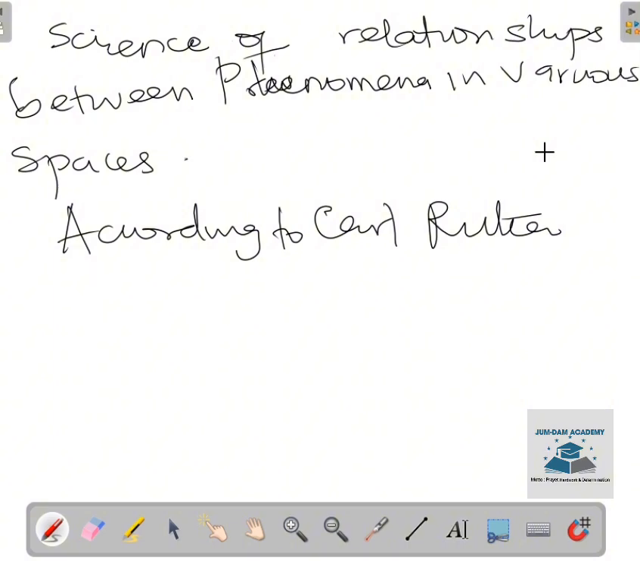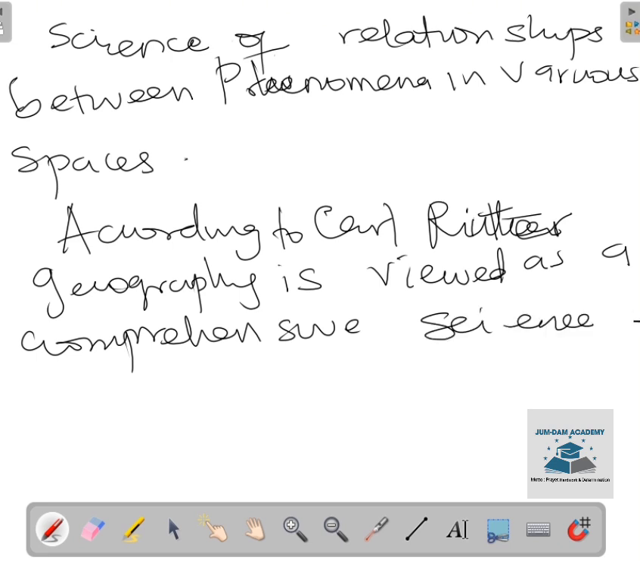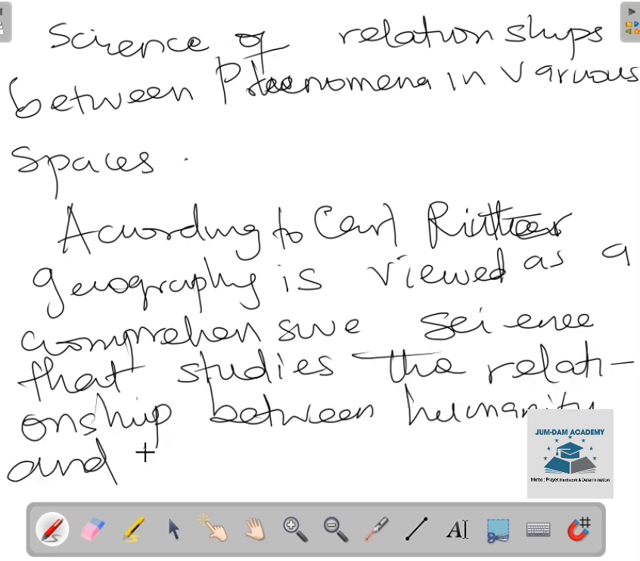Let's put it into writing. According to Carl Ritter, R-I-T-T-E-R, the spelling for Ritter, geography as a science that studies the relationship between humanity and the earth.